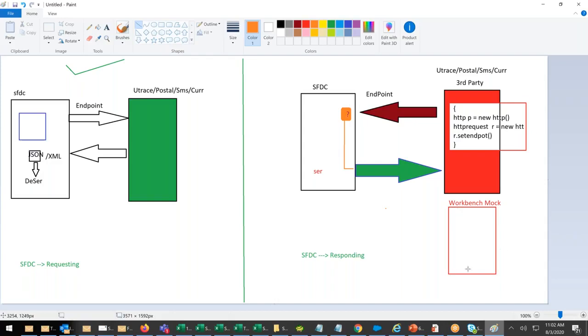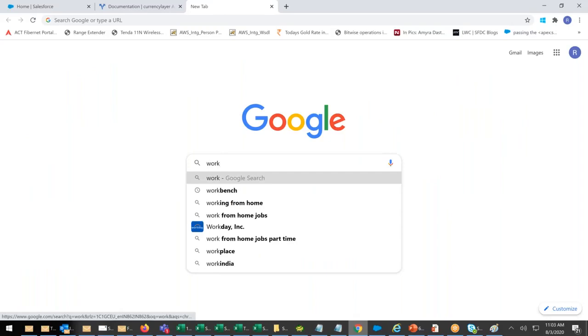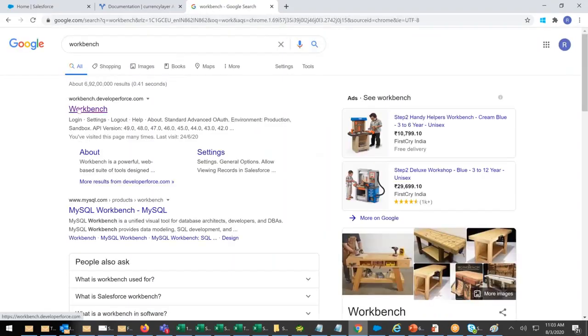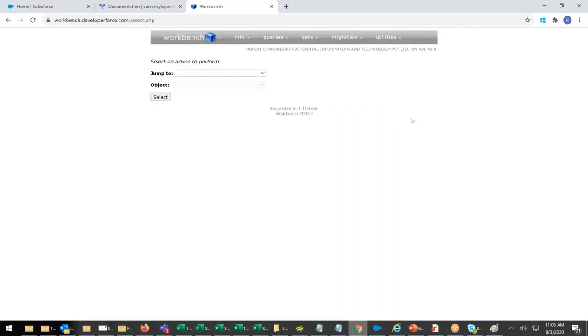That is the reason we will take a workbench. Let's go to the workbench. From the workbench, we will request. Workbench, Production 48, login. Under Utilities, there's a REST Explorer. Can you see? I say REST Explorer.